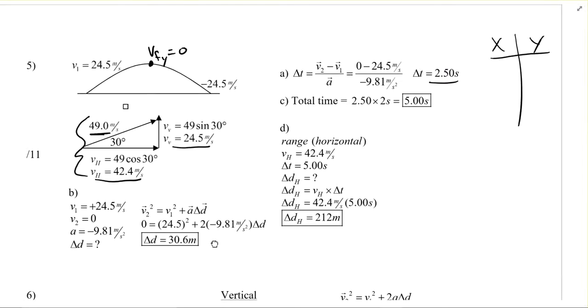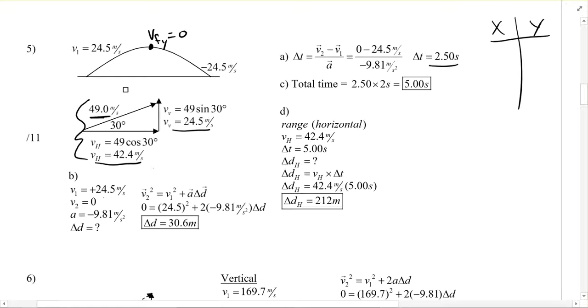So in that case, we know Vi or V1. We know that V2 or Vf is going to be 0. We know acceleration is negative 9.81. And we can figure out d just by using this formula.